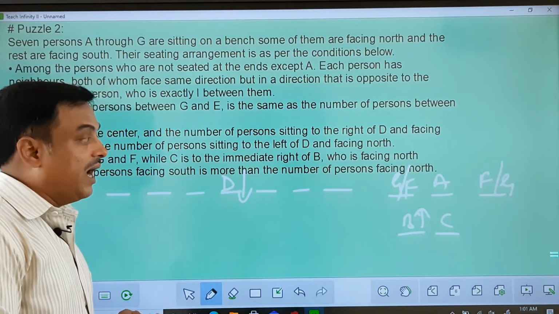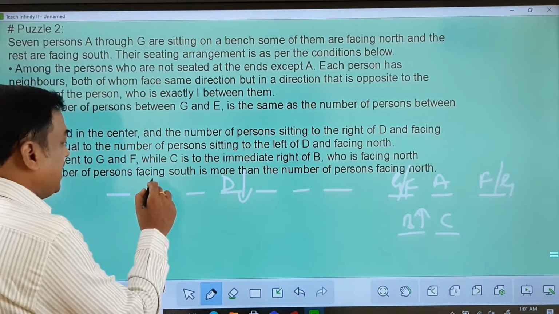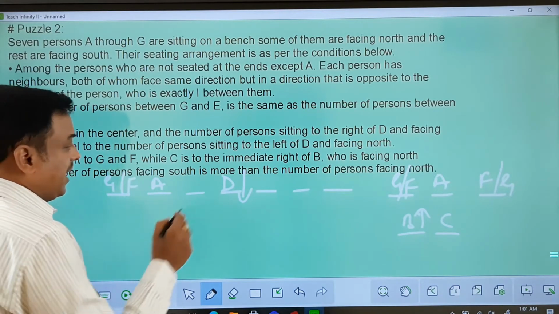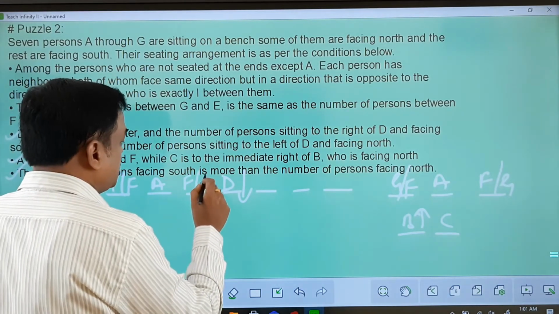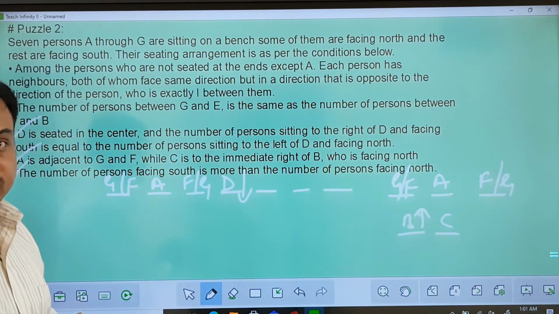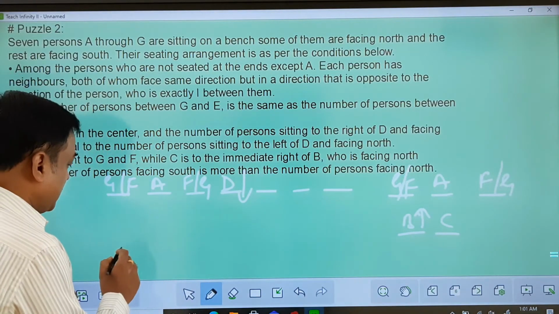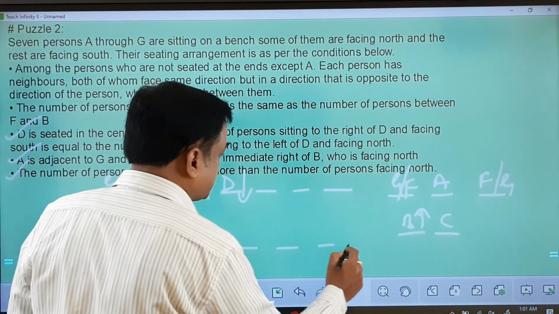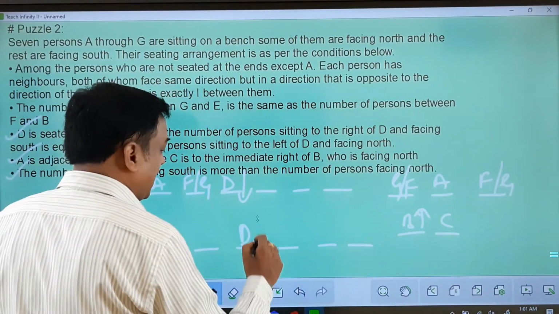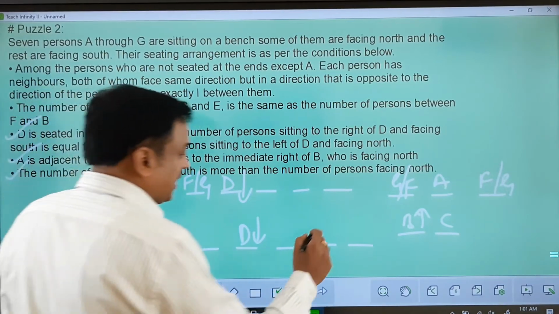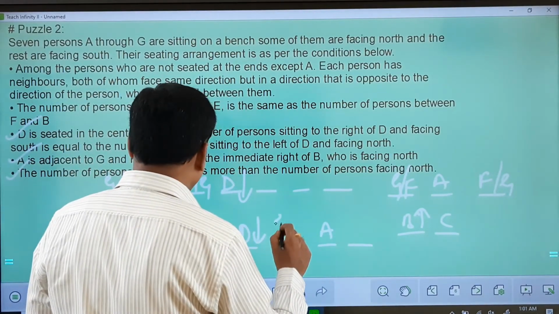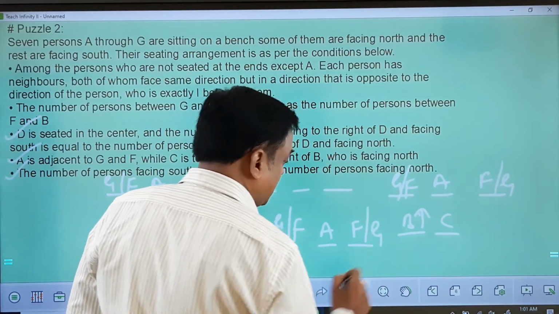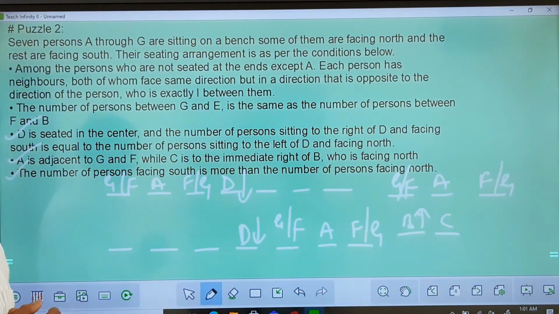Now let us try to arrange it. I find A in the middle here with G or F, and again F or G here in this case. This is one type of arrangement. The other arrangement I get here, 1, 2, 3, 4, 5, 6, 7, taking D at the center facing south, A here with G or F, F or G is the one we have here.